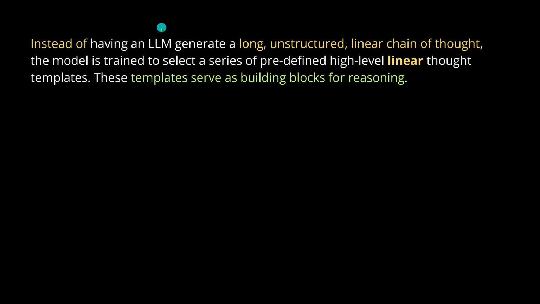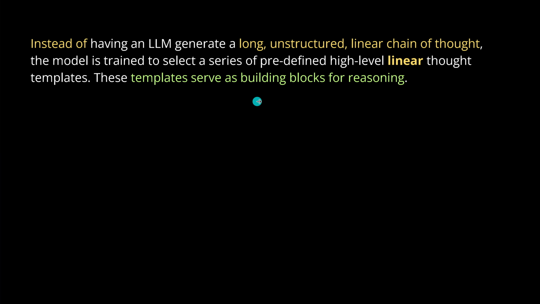So instead of having the LLM generate in a boring classical way a long unstructured linear chain of thoughts that are so, I don't know, 2020, the model is now trained to select a series of predefined high-level thought templates. Princeton did a linear thought template. Okay, now I understand why Princeton only achieved 91% performance. They went with a linear thought template. Okay, so you see, interesting. We had a better idea.